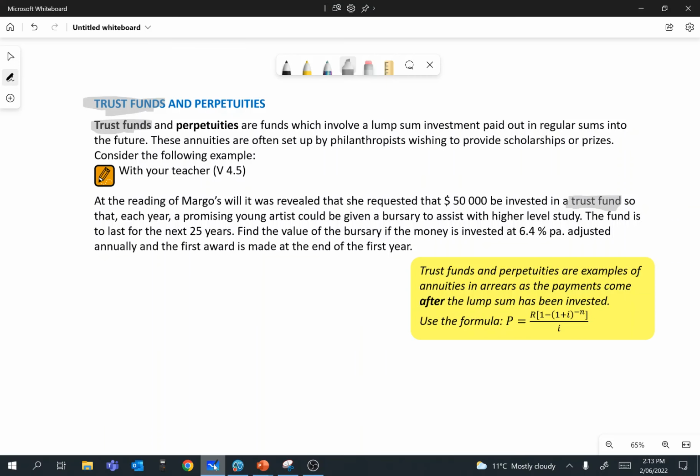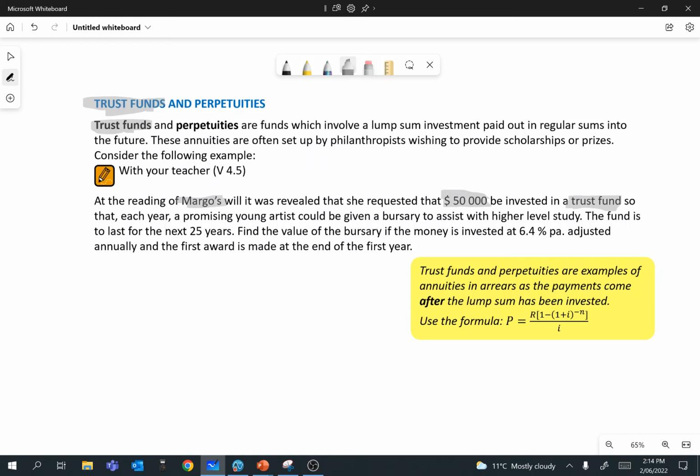So let's have a look at this example here where a trust fund has been set up by this person called Margot. Margot has written into her will that when she dies, $50,000 of the funds from her will be invested in a trust fund, and that will be donated to a promising young artist each year. Okay, so that'll last for 25 years. So over a period of 25 years, 25 lucky young artists will receive a bursary, some money to help them with their studies, I suppose.